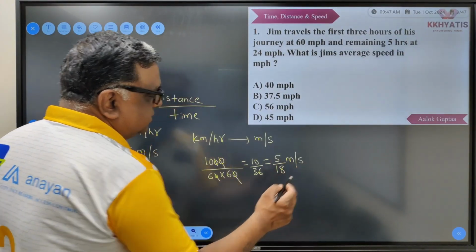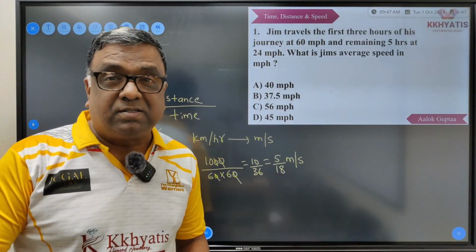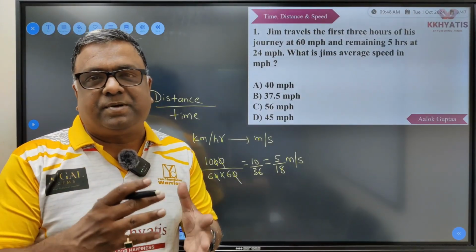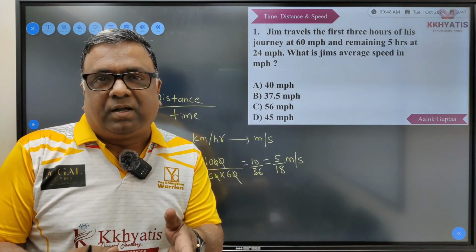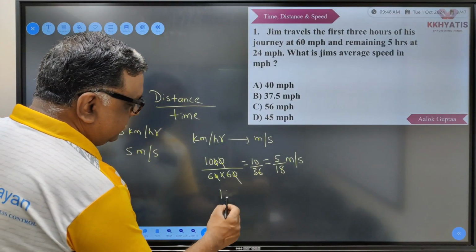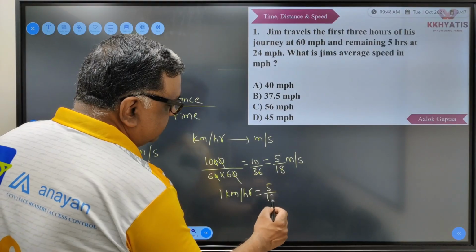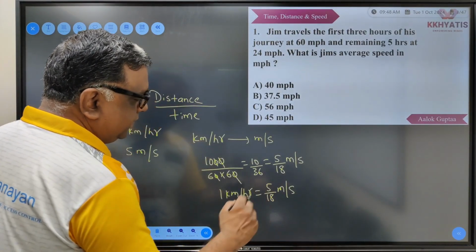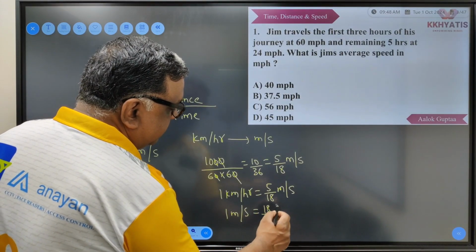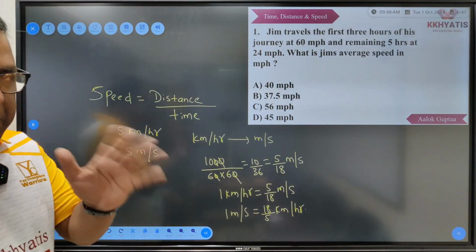So sometimes speed may be given in kilometers per hour and distance may be given in meters, time may be given in seconds and distance may be given in kilometers. So ऐसे type के sums में to make the unit same, we have to use this conversion. So we can say 1 kilometer per hour is 5 by 18 meters per second, or we can say 1 meters per second is 18 by 5 kilometers per hour. So this is the concept number 1.